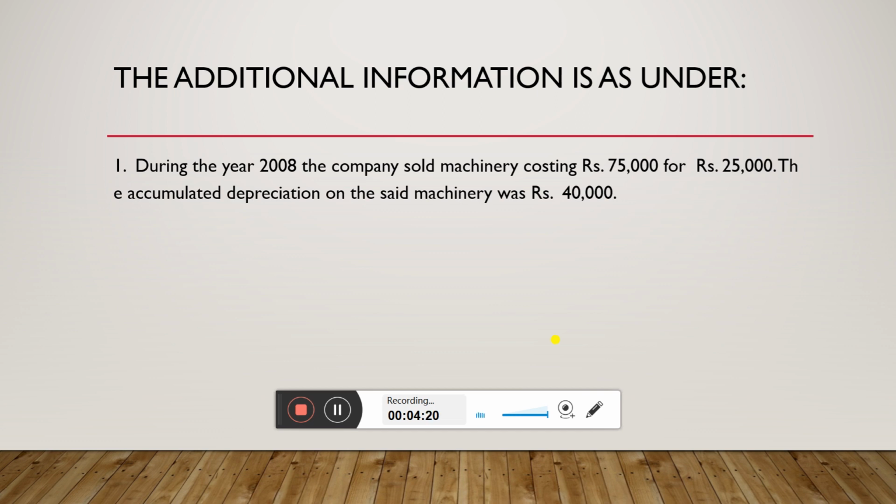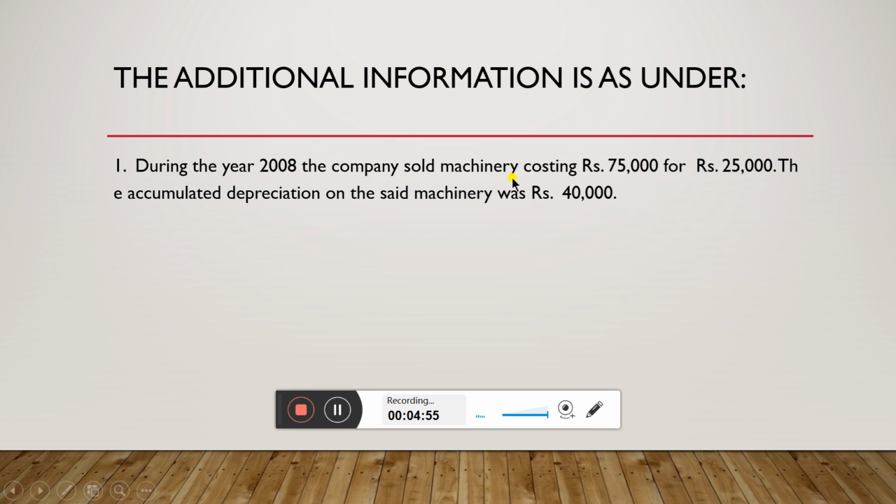First point says that during the year 2008, the company sold machinery costing rupees 75,000 for rupees 25,000. The accumulated depreciation on the said machinery was rupees 40,000. I repeat, during the year 2008, the company sold machinery costing rupees 75,000 for rupees 25,000. The accumulated depreciation on the machinery was rupees 40,000.